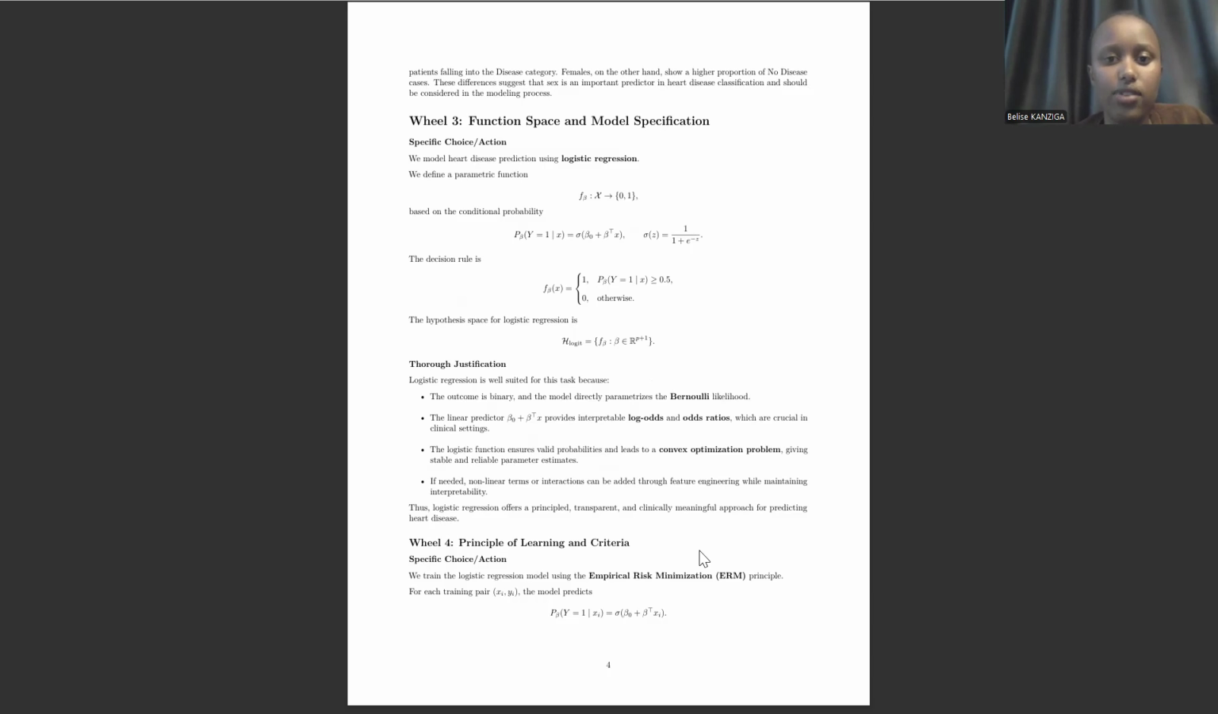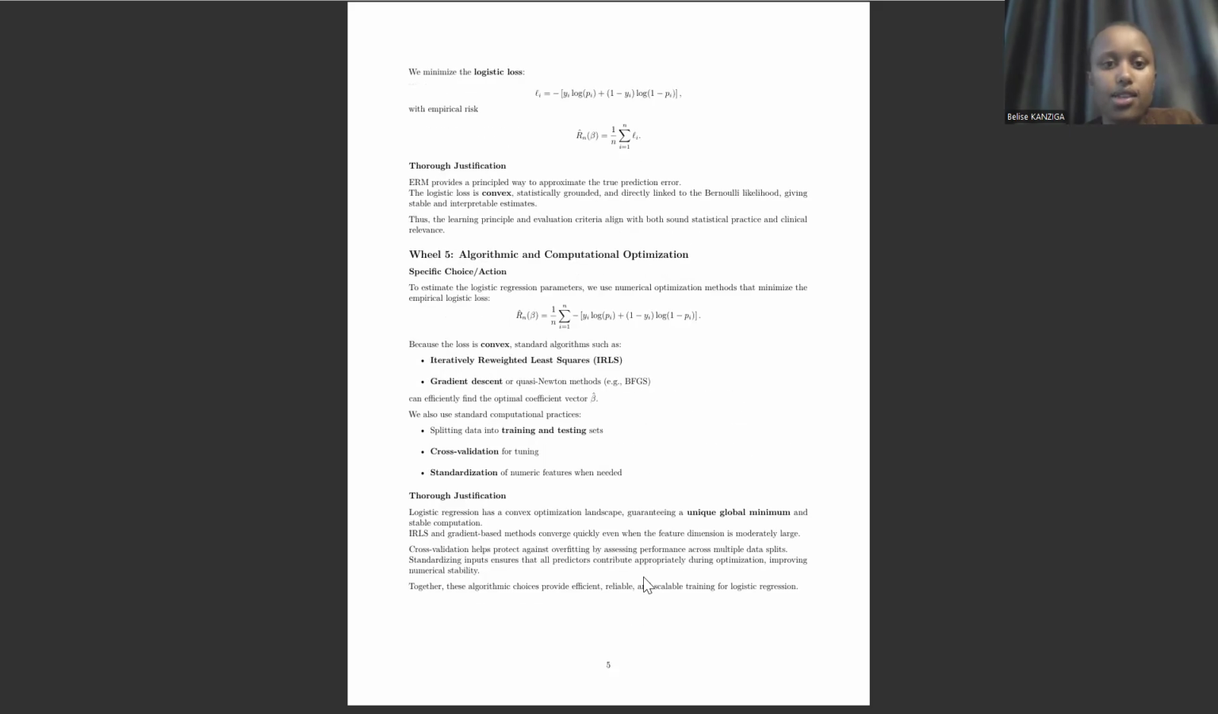About wheel 3, I am going to use logistic regression. The outcome is binary and the linear predictor provides interpretable log odds and odds ratios which are crucial for clinical settings. About wheel 4, the model uses the empirical risk minimization principle where we minimize logistic loss with empirical risk. This learning principle and evaluation criteria align with both sound statistical practice and clinical relevance.